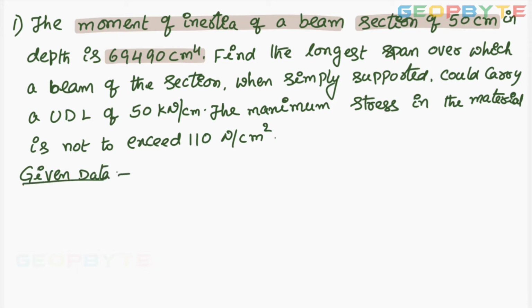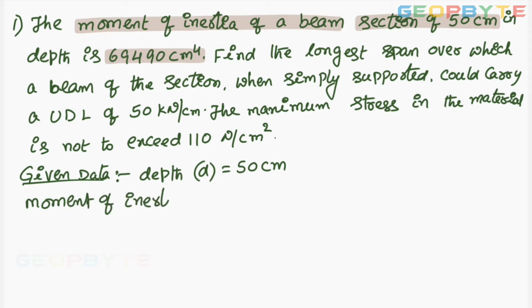Given data: depth d equal to 50 centimeters. Let it be in centimeters. And moment of inertia I equal to 69490 cm power 4.